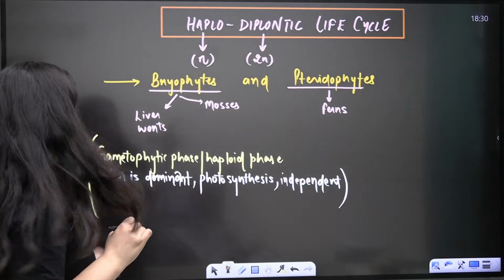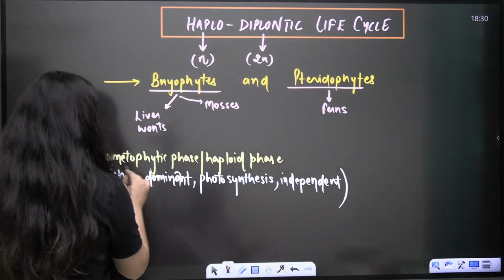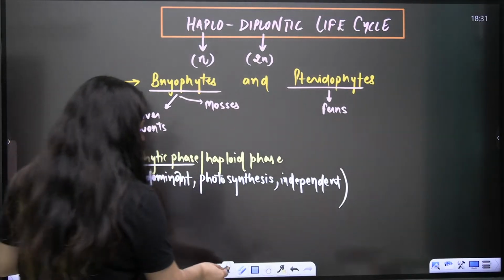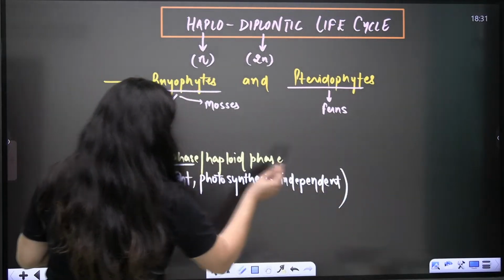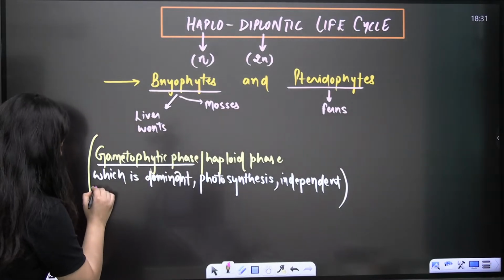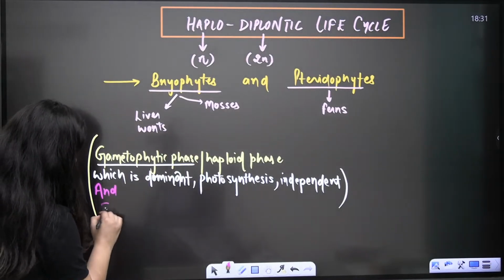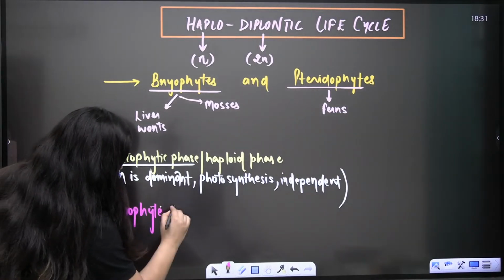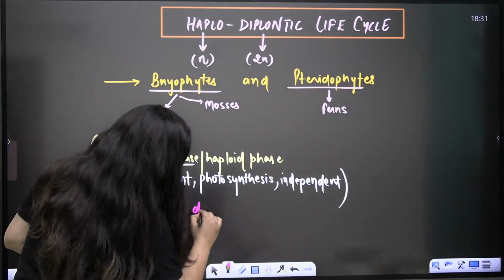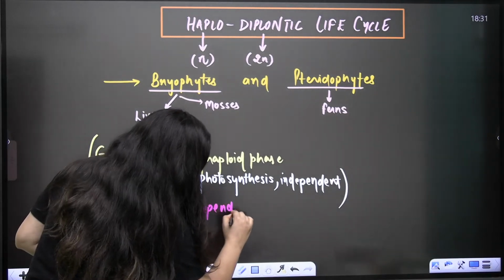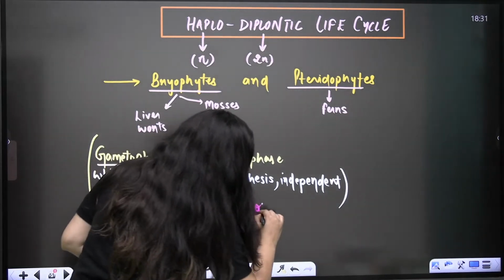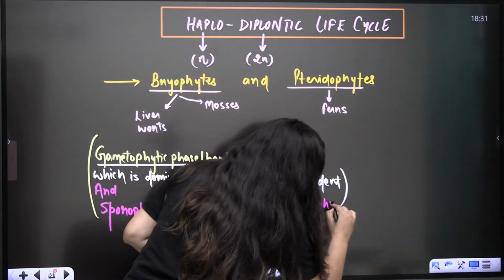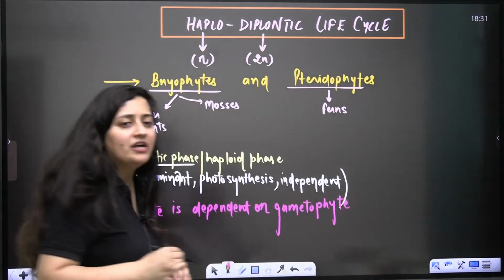In the case of bryophytes, it is the gametophytic phase, the haploid phase, which is dominant, photosynthetic and independent. Clear? And the sporophyte is dependent on the gametophyte, either totally or partially.